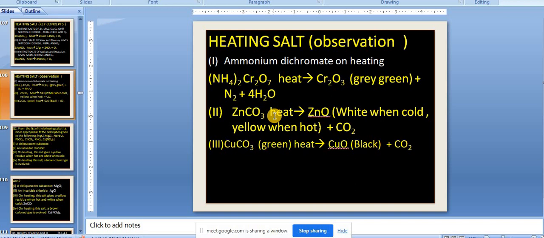Yellow when hot, white when cold. Very, very important information we have to keep in mind. Okay. Now copper carbonate is green in color. When you heat it, copper oxide is formed, which is black in color.